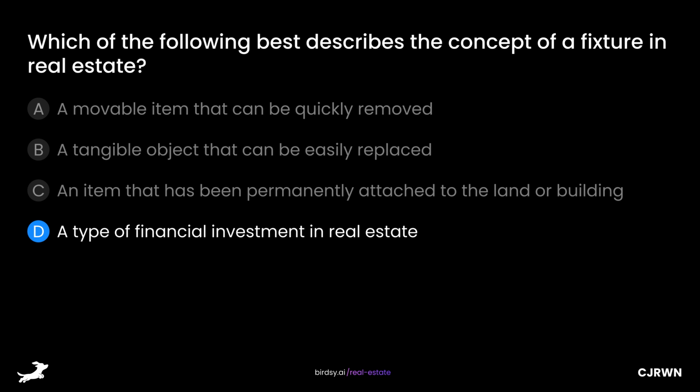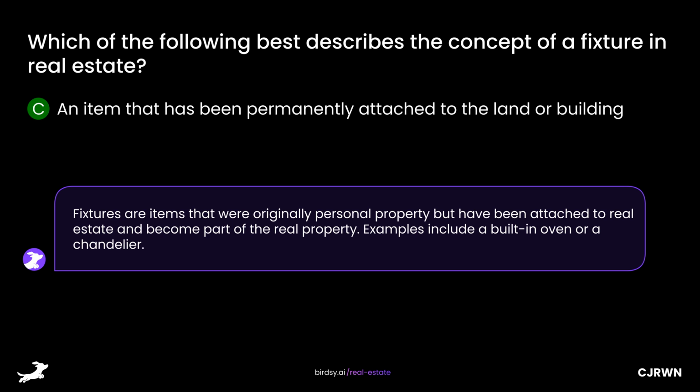The answer is C, an item that has been permanently attached to the land or building. Fixtures are items that were originally personal property but have been attached to real estate and become part of the real property. Examples include a built-in oven or a chandelier.